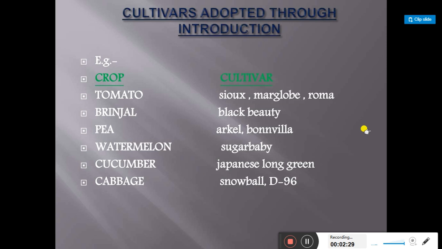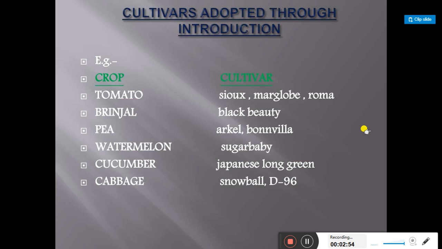For example, the crop tomato. In tomato, we evolve new cultivars like Sioux, Marglobe, Roma. These cultivars are developed by using the introduction method. Then the second important crop is brinjal. In brinjal, Black Beauty is a cultivar developed by the introduction method.